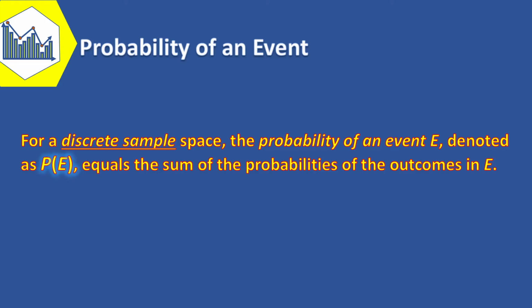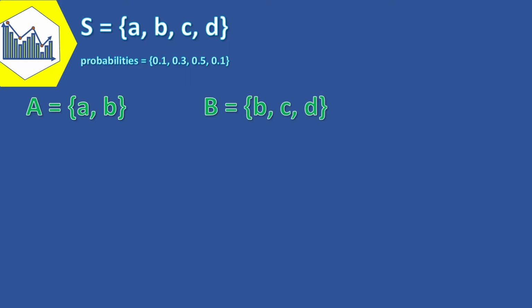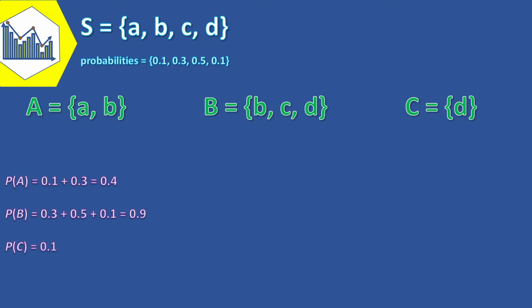Now, let's see an example about it. A random experiment can result in one of the outcomes a, b, c, or d, with probabilities 0.1, 0.3, 0.5, and 0.1 respectively. Let A denote the event {a, b}, B denote the event {b, c, d}, and C denote the event {d}. Then, the probability of A is 0.1 plus 0.3, that equals 0.4.